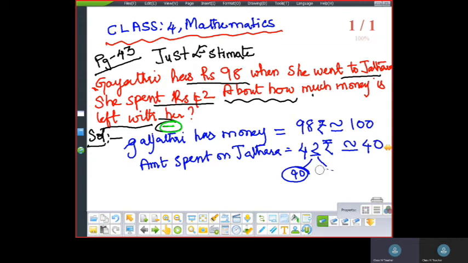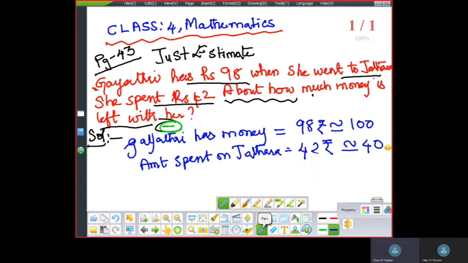Now, what is the next thing we have to do here? We got the numbers, so do the subtraction part. 100 minus 40. How much is 100 minus 40?